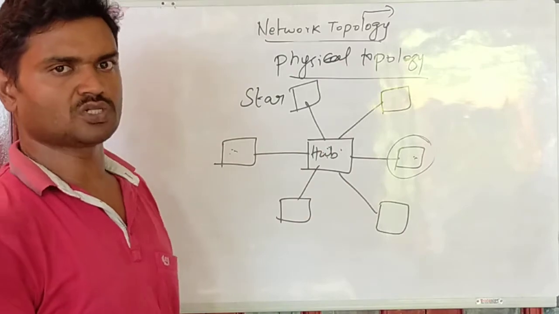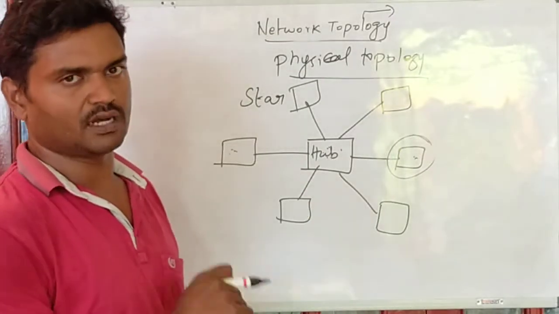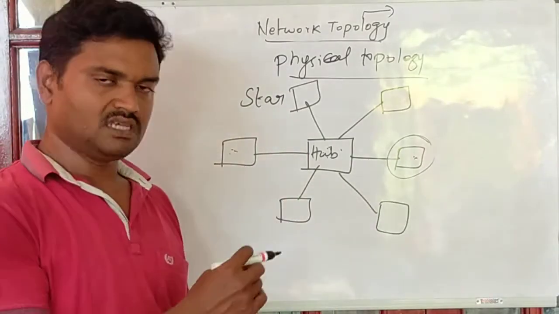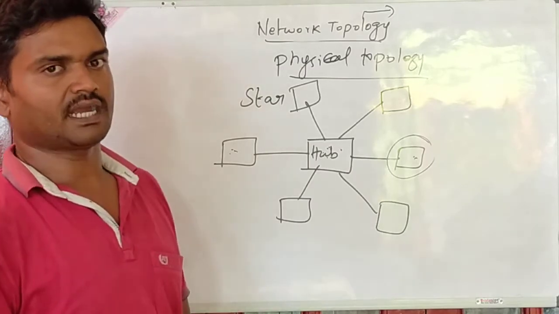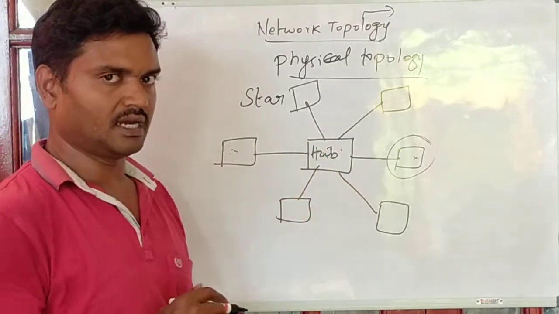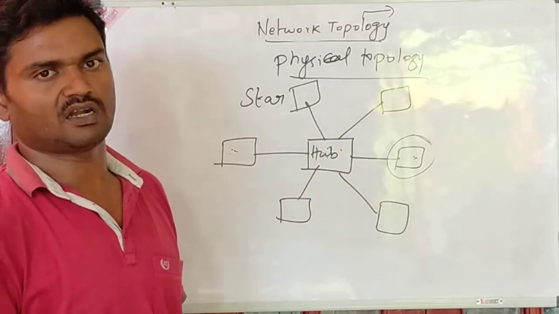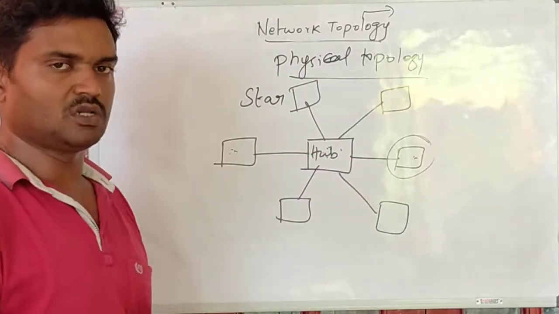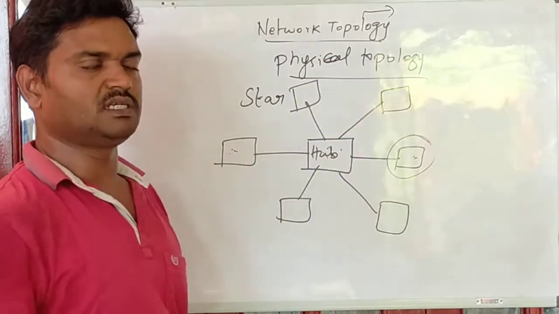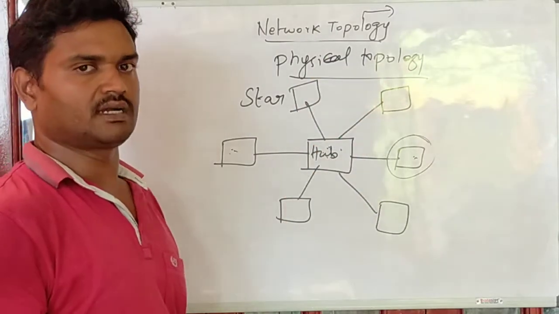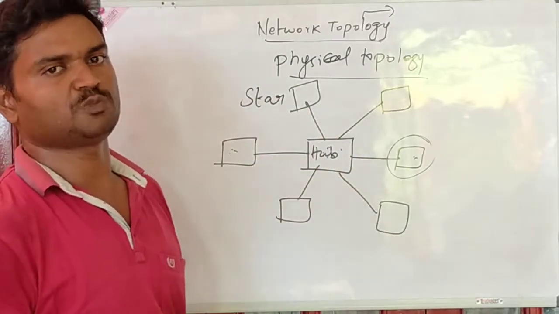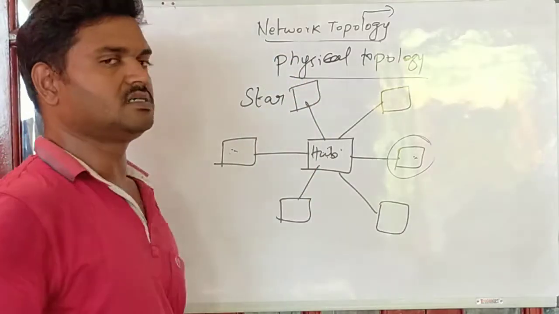Here a switch can also be used, right? A switch is a smarter device compared to a hub, whereas in case of a hub it will perform only broadcasting, while a switch will read the packet and forward it only to the respective destination, right? It is a smarter device compared to a hub. So either a switch can control this process or else a hub can control this process, right? If it is a hub, multiple copies will be generated and broadcasted to all the connected systems, whereas if it is a switch, the data will be transmitted only to the respective destination, right? This is what star topology is.